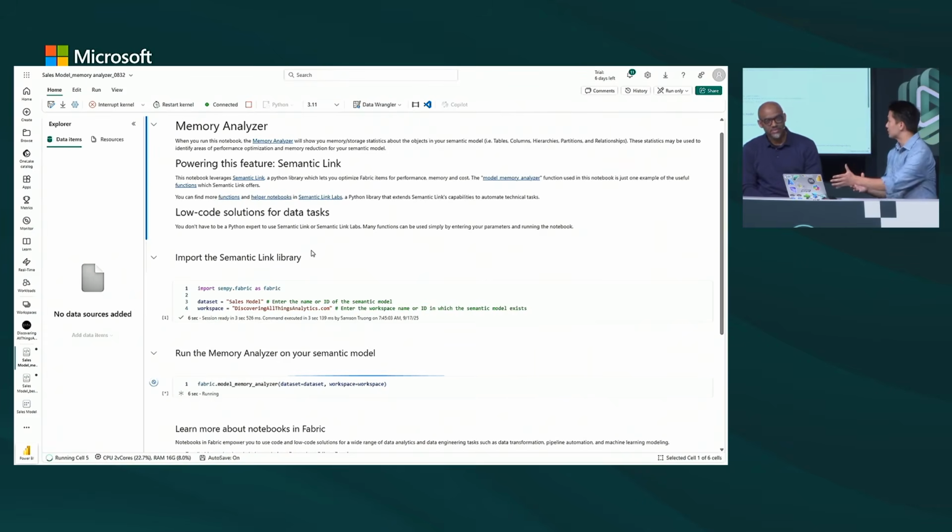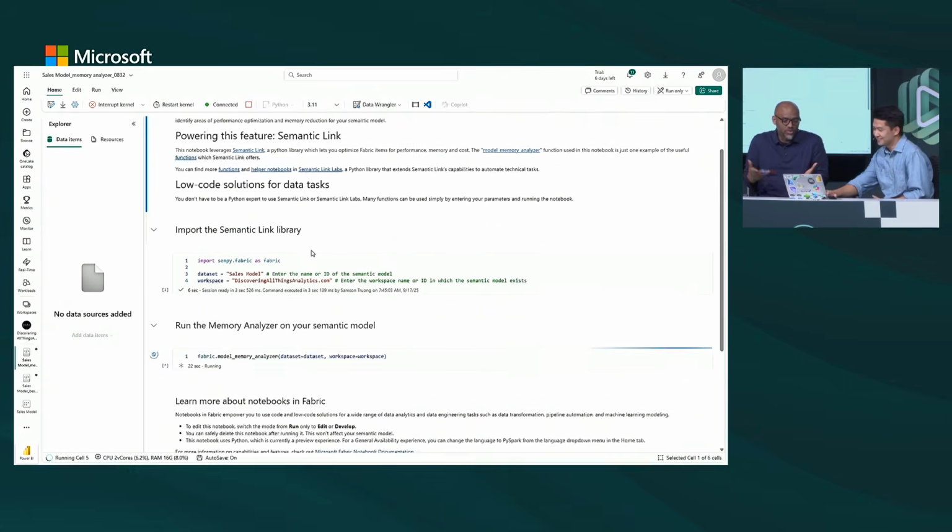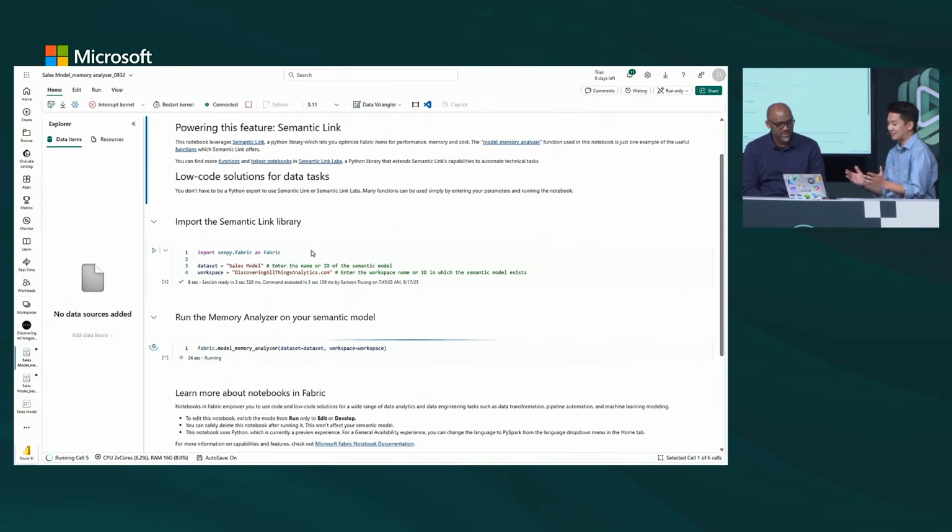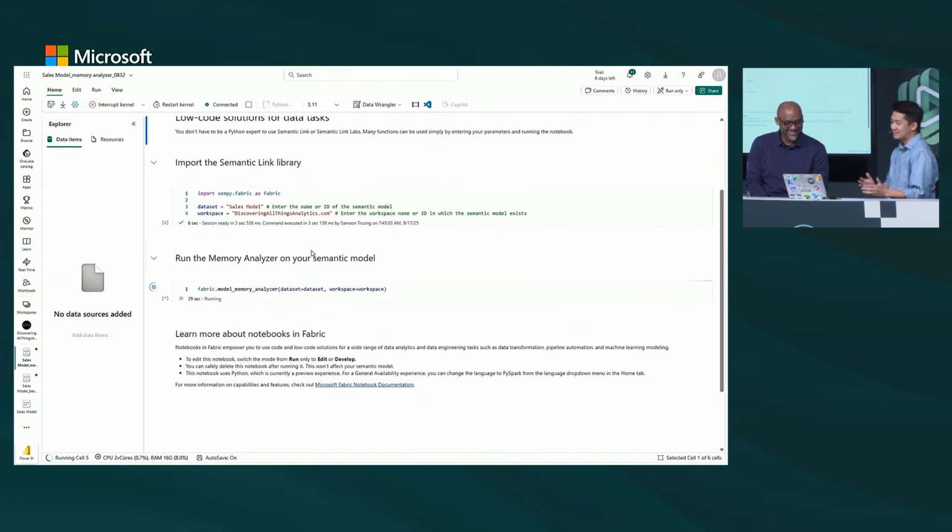This is super cool. And I personally love this feature, as traditionally, to get these insights out of your model, we'd often have to rely on third-party tools, external tools, which are all great, but now this experience is built in directly into Fabric. And we spun this up in a matter of seconds. Now all we have to do is wait for it to collect all the information. I believe this takes about a minute, but after this completes, it's going to give us some insights into our model in terms of our columns, our relationships, and our hierarchies.